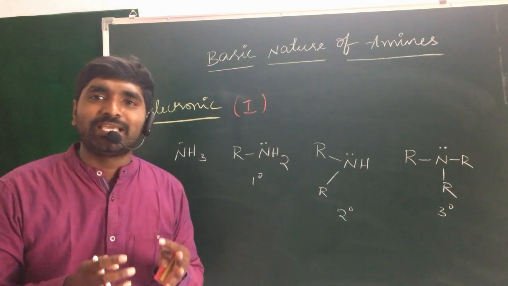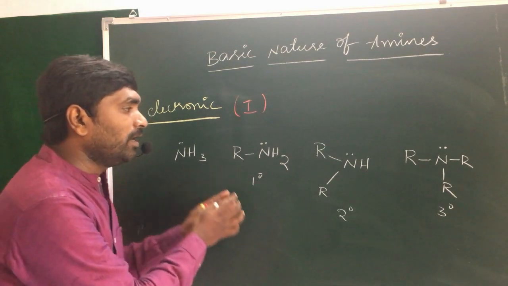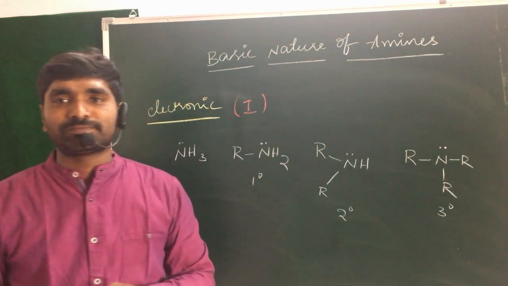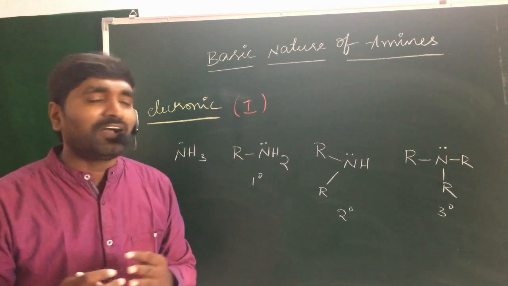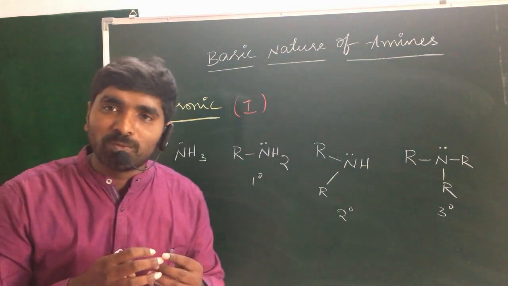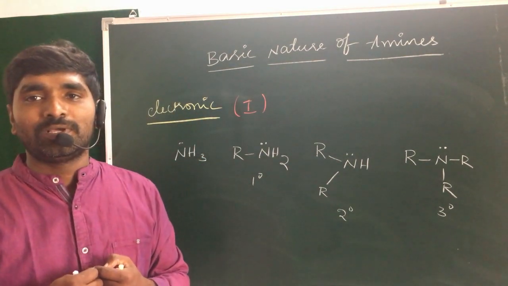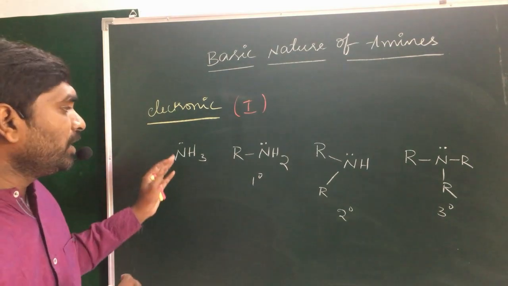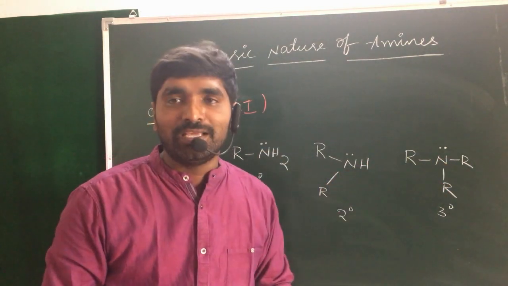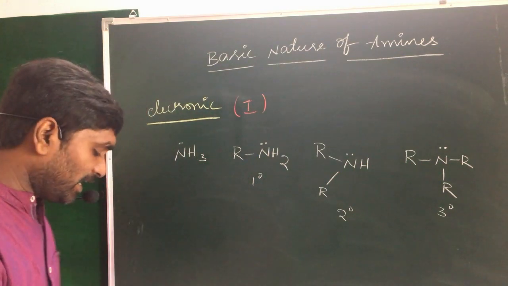So what is the basic character in ammonia, 1 degree, 2 degree and 3 degree amines? What is the effect of the plus I groups and minus I groups?